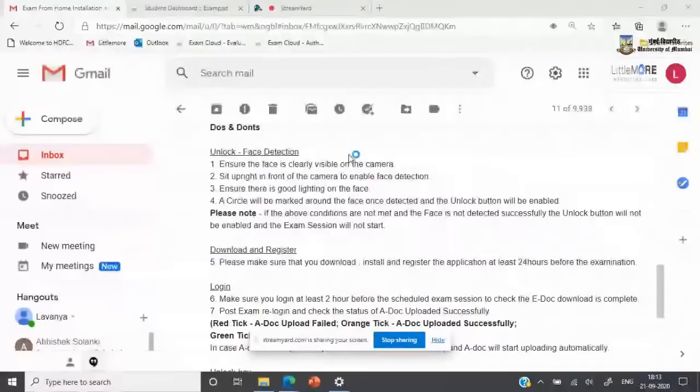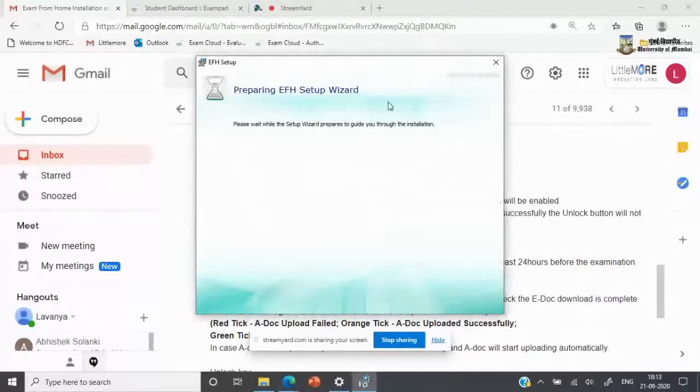So as you can see now, the Windows installer will automatically ask you to allow user account controls. This might vary from student device to student device. So please ensure that you give permission to proceed in that.